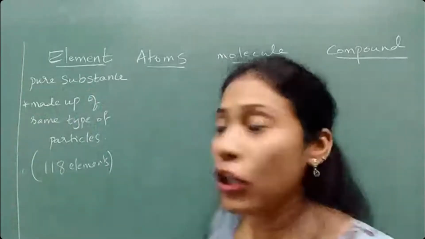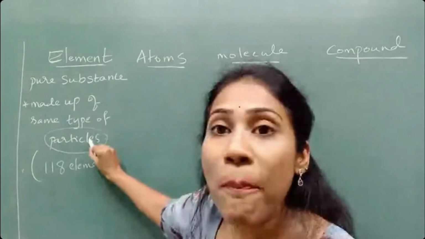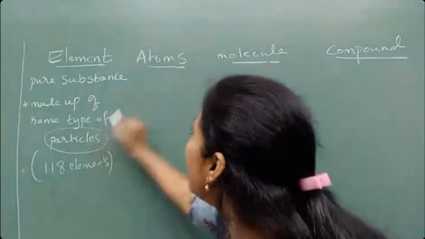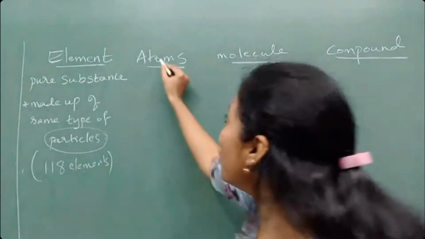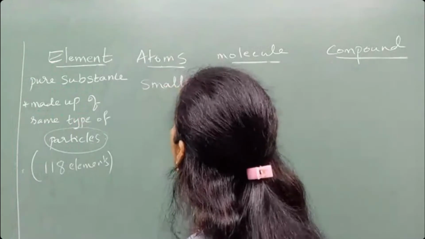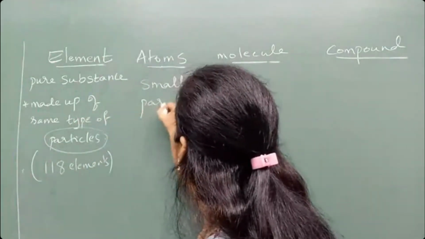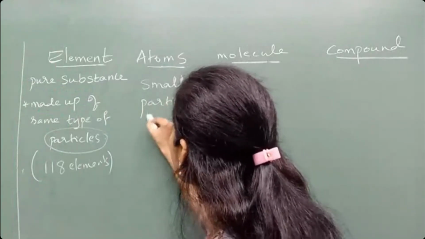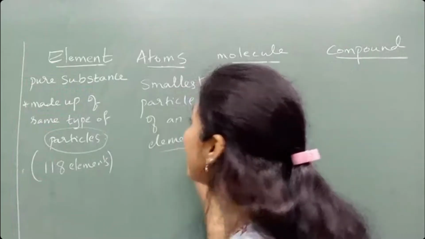And I told you element is made up of same type of particles. This particle only we will call as atom. So you know what do you mean by atom? Atom is nothing but the smallest particle of an element. Smallest particle of an element is called as atom.